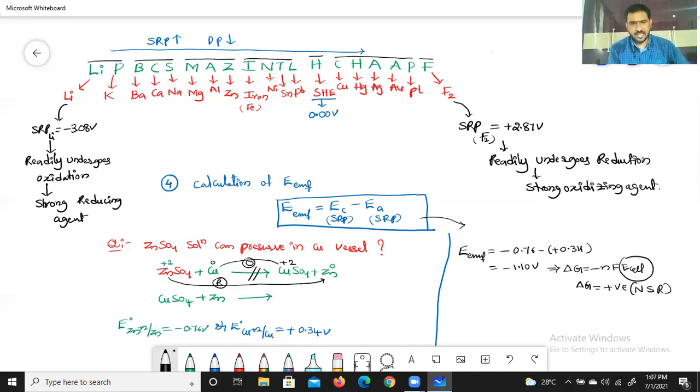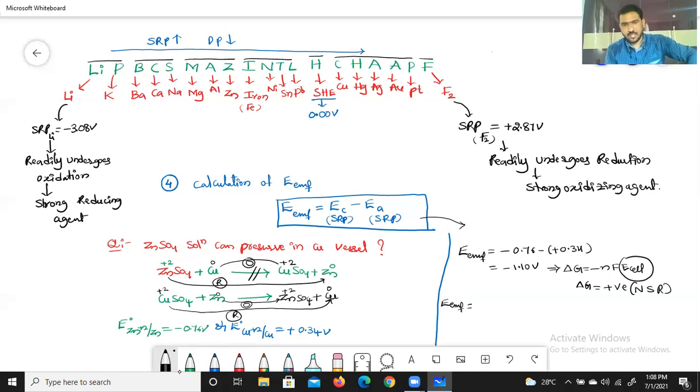Then coming to the second reaction, if the second reaction happens, what is the product? CuSO4 reacts with the zinc, it results in zinc sulfate plus Cu. Then what will happen? Coming to oxidation state of copper, left side is plus 2 and right side 0. Left side zinc oxidation state is 0, right side its oxidation state is plus 2. Copper here what happened? Reduced. Zinc what happened here? Oxidized.